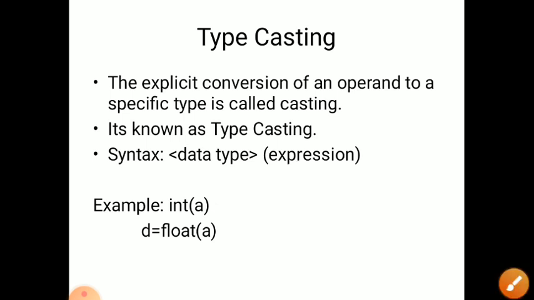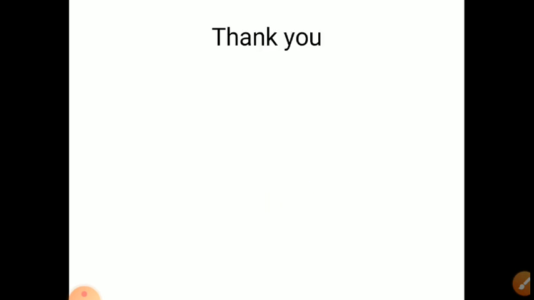Basically it is user defined, and if we want to change from low precedence to high precedence, or low value to high value, we use type conversion. The type conversion functions are int, float, complex, str and bool. These convert the values. Thank you.